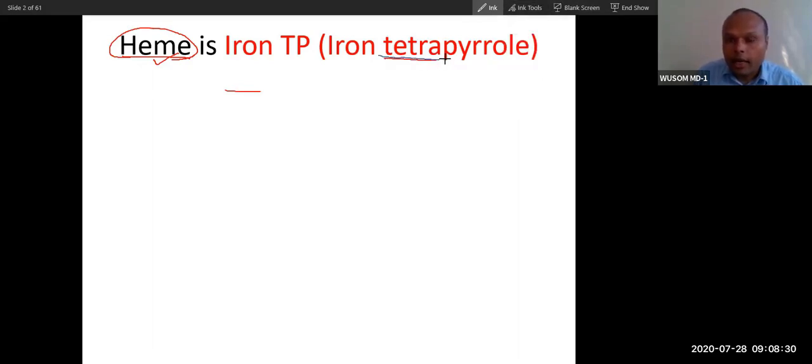This is tetra and then pyrrole. So what does pyrrole mean? Heme is a tetrapyrrole. If you catch this word pyrrole, you will understand the whole thing. This is a small word but a big impact. So pyrrole is a very important compound. You can see tetrapyrrole will arrange to form heme. So understand this pyrrole. What is this pyrrole?